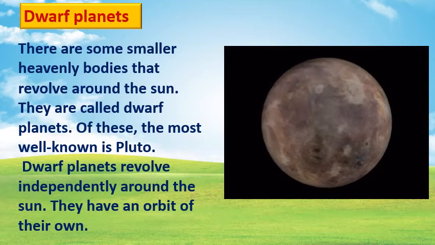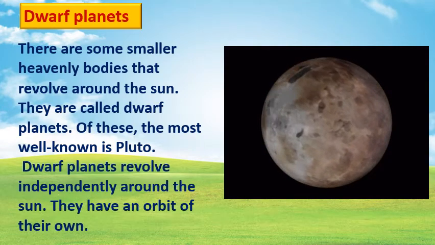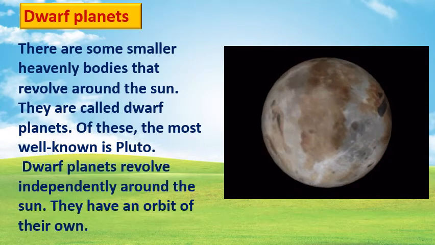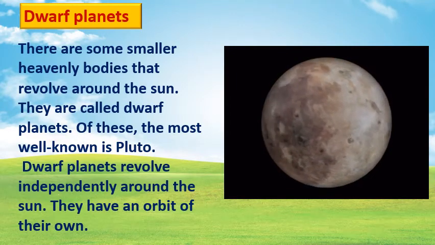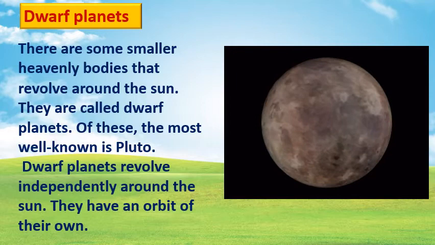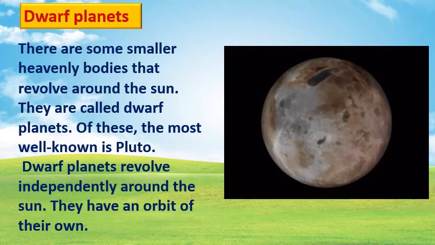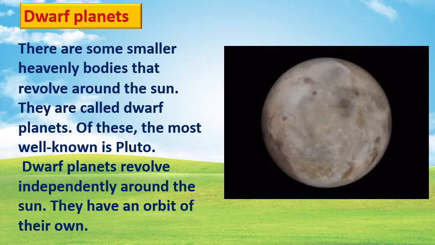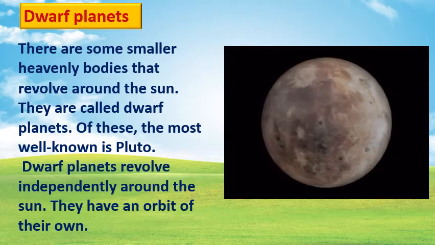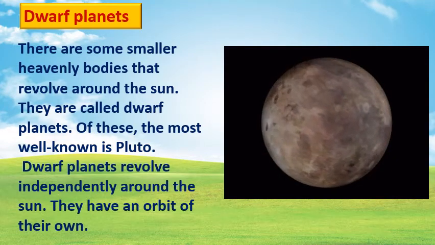They don't have their own light. They get the light from the sun. Everything is the same, but in size they are very small compared to our 8 planets. So, Pluto is counted as a dwarf planet. Okay.